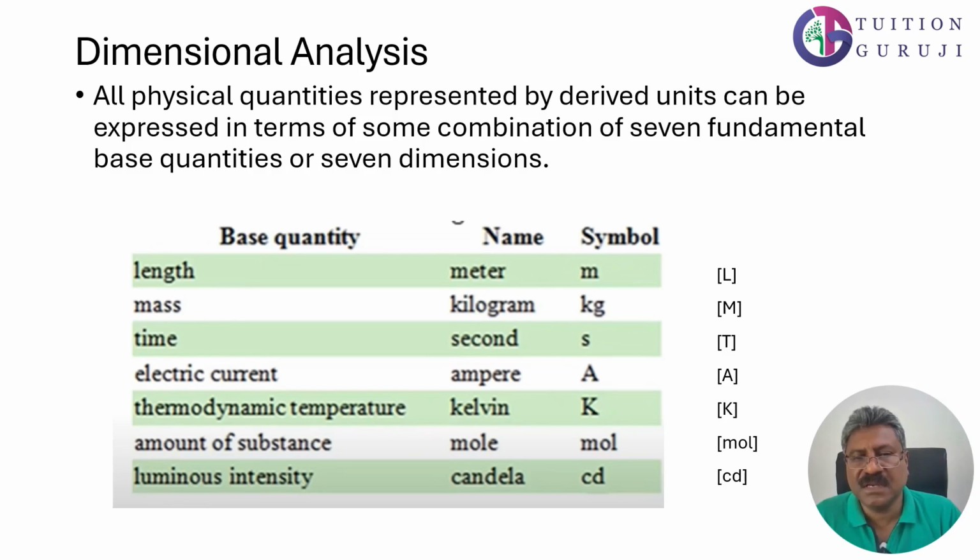In dimensional analysis, the length is shown in square brackets as [L], mass as [M], electric current as [A], thermodynamic temperature as [K], amount of substance as [mol], and luminous intensity as [cd]. This is how the base quantities are dimensionally represented in dimensional analysis.